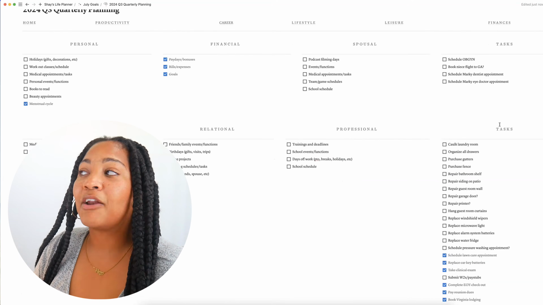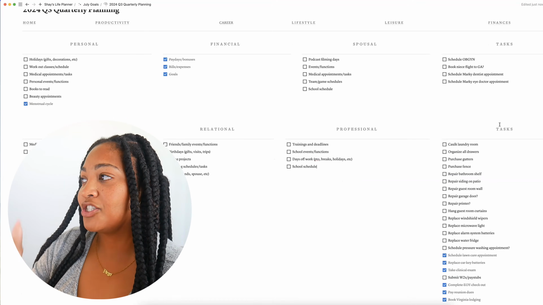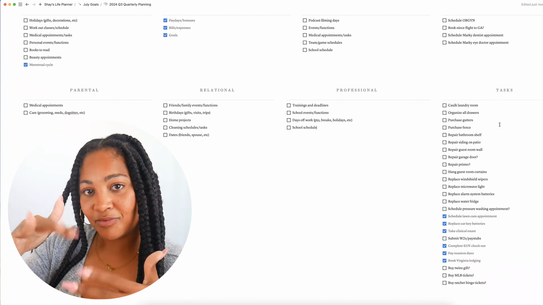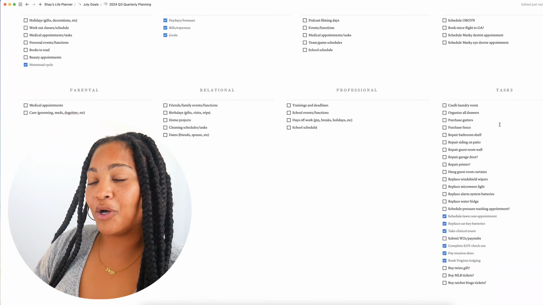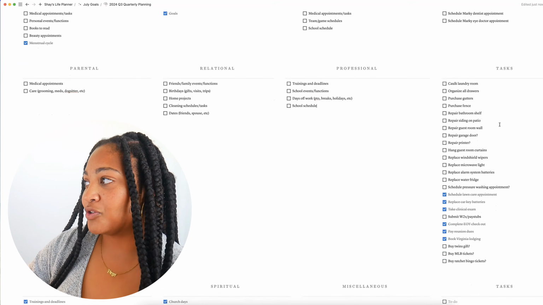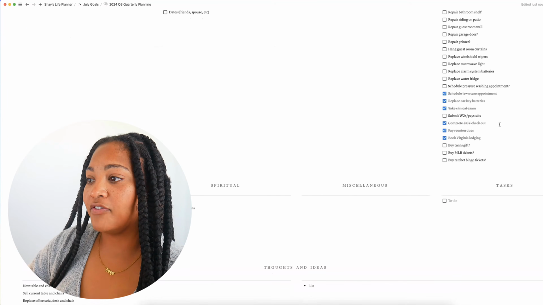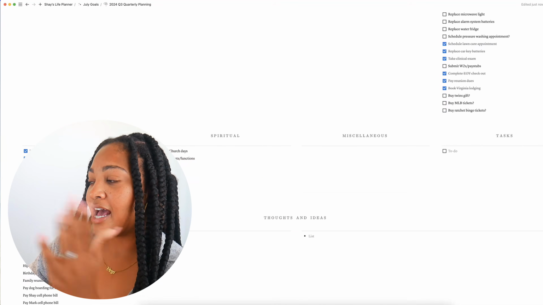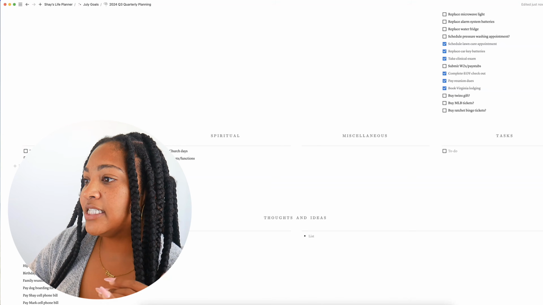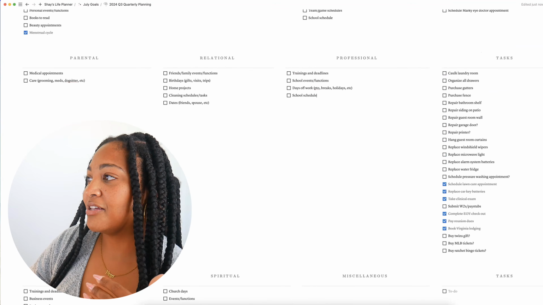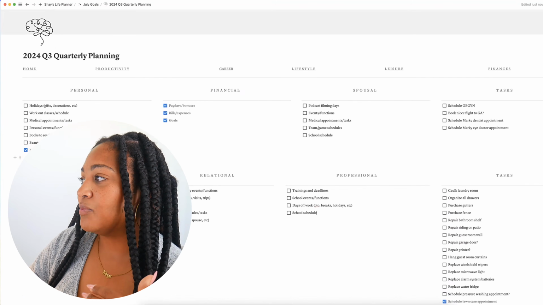And I just felt like it would be appropriate to put the tasks to try to separate them. So those 3 areas, the tasks will go to the right, and then same thing for the parental, relational, and professional section, and then similarly for the vocational, spiritual, and miscellaneous section. Those tasks will go over to the right. Now I'm unchecking these because I never unchecked them from previously, and we need to uncheck those.